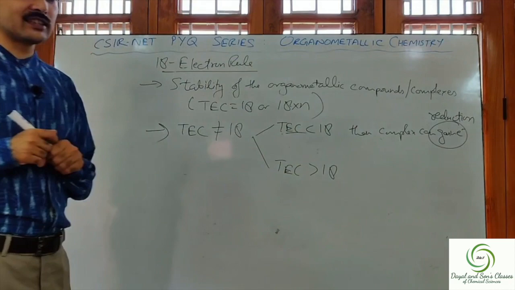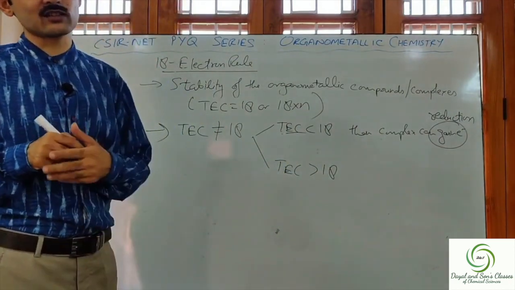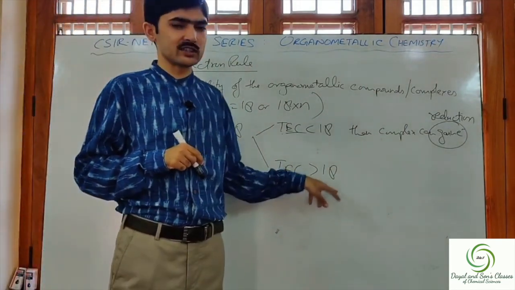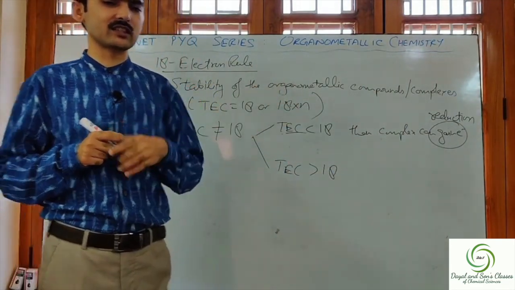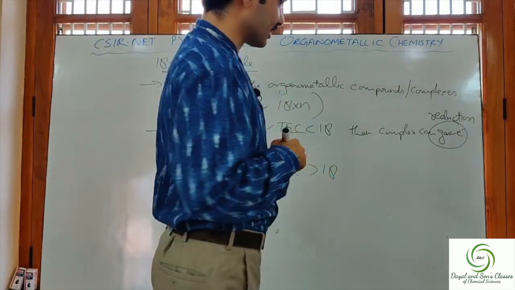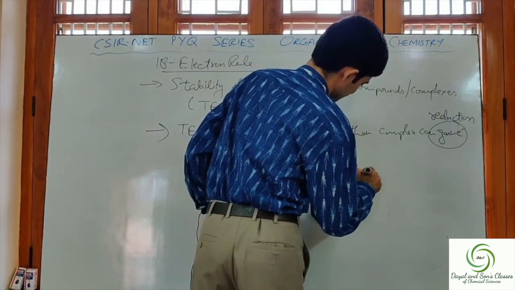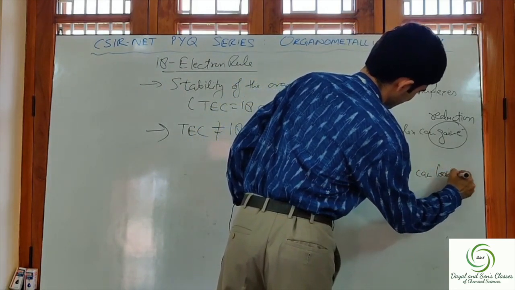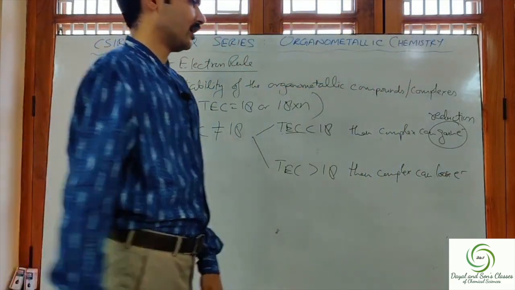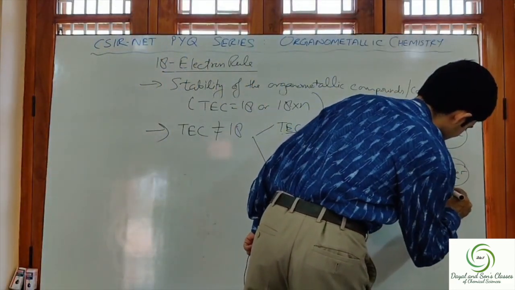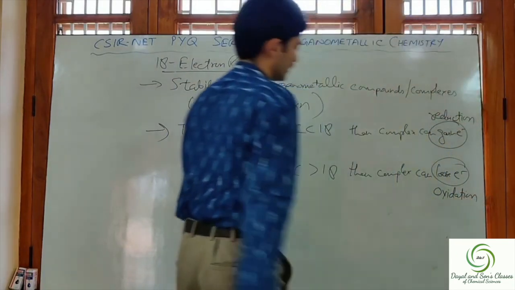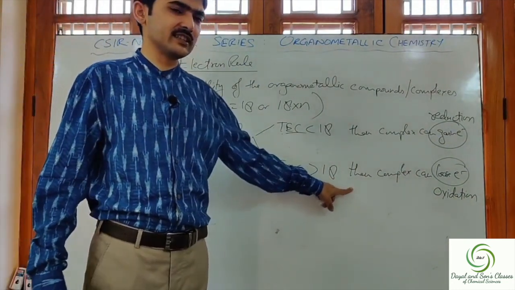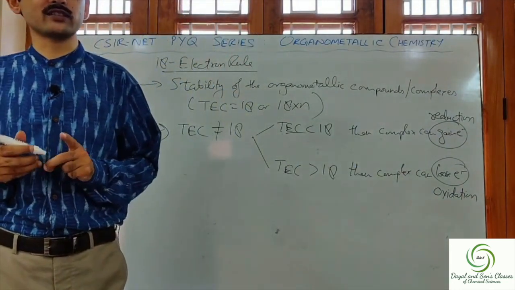Now, if TC is greater than 18, meaning the total electron count is more than 18, then in order to make TC equal to 18, what changes can take place in the compound? The compound can lose electron. The complex can lose electron, and losing electron means oxidation. So thus we can say, if the total electron count is not equal to 18 and is greater than 18, then the complex has a tendency to get oxidized.